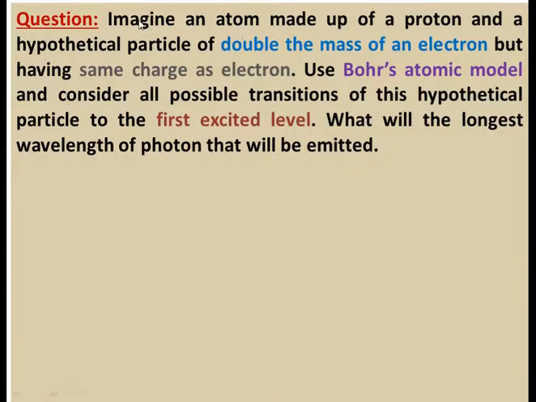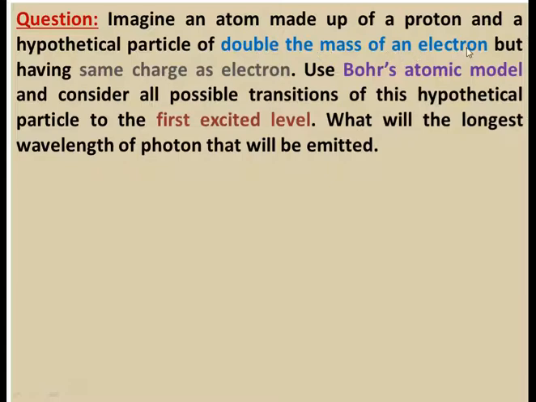So here the question is, you have to imagine an atom which has a single proton, meaning this atom is just like a hydrogen atom, and a hypothetical particle of double the mass of an electron. The atom is made up of a proton and, in place of the electron, it has another particle which has the same charge as the electron but double the mass.